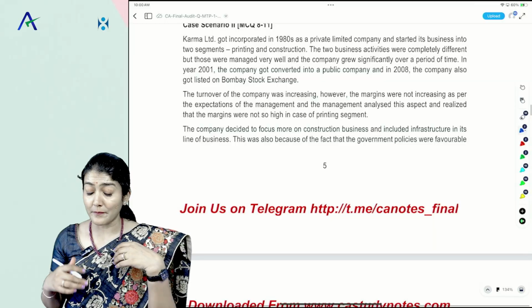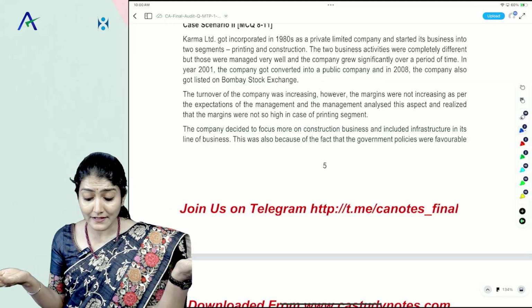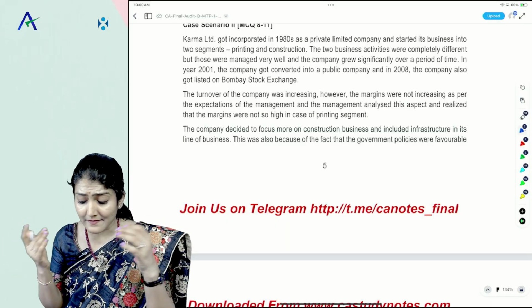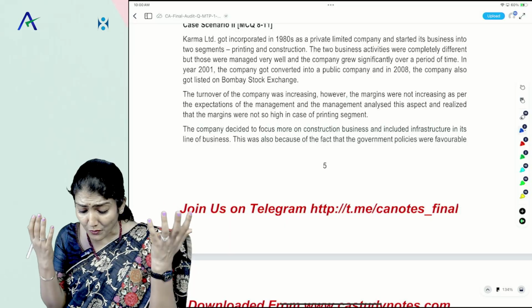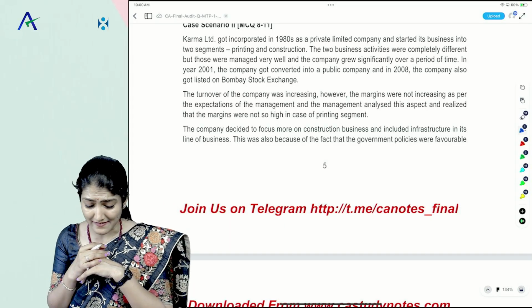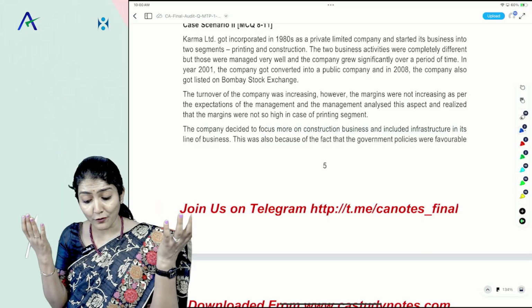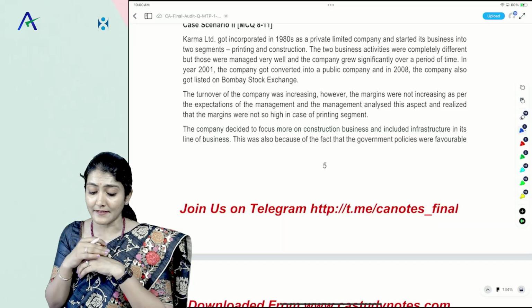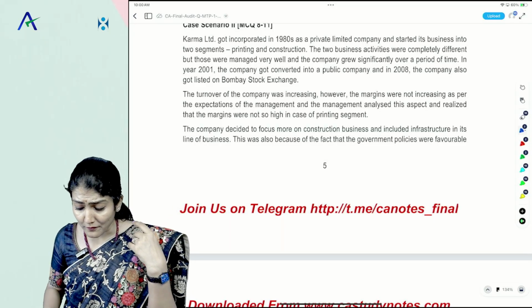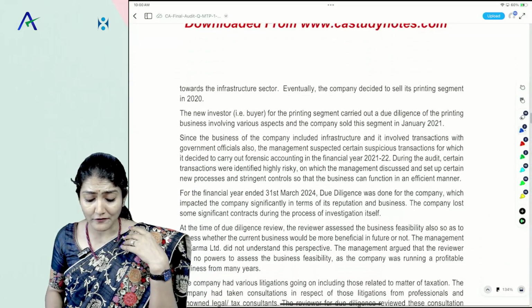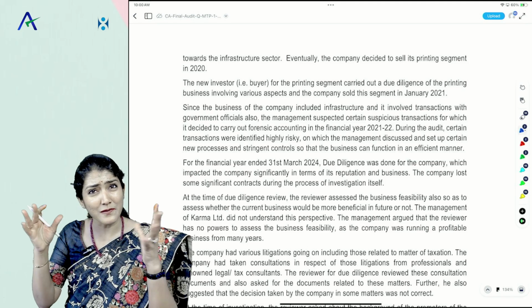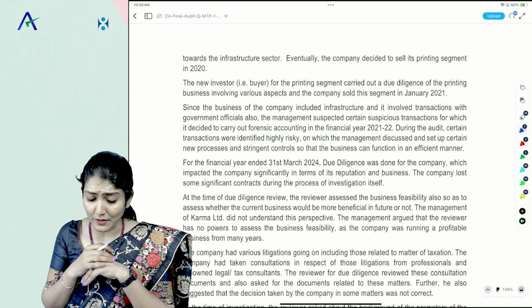The turnover of the company was increasing, but the margins were not increasing as per the expectations of the management, and the management analyzed this aspect and realized that the margins were not so high in the case of the printing segment. The company decided to focus more on the construction business and included infrastructure in its line of business. This was also because government policies were favorable towards the infrastructure sector. Eventually, the company decided to sell its printing segment in 2020.